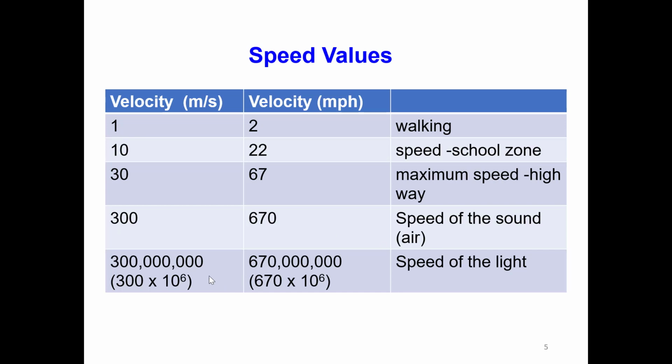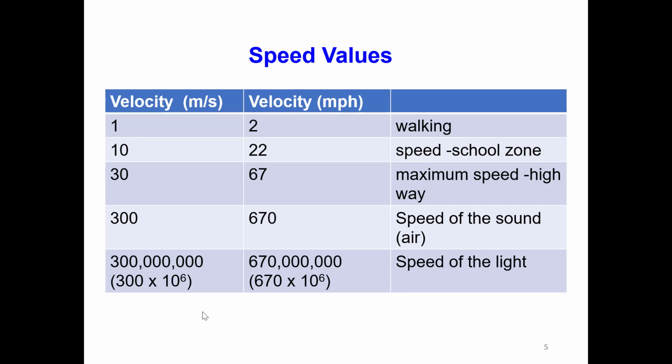If you are calculating, for example, the speed of light, and your answer is 300 or 200 or 0.5 meters per second, then we know something is wrong in the problem. We know we have the wrong answer.